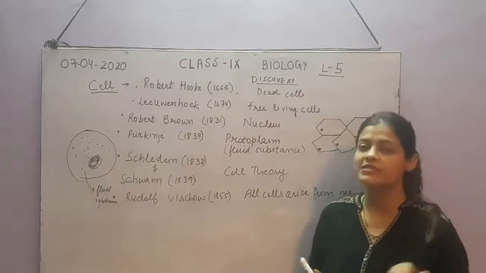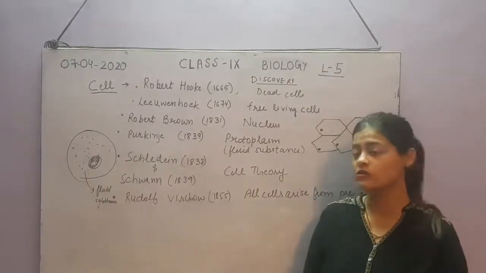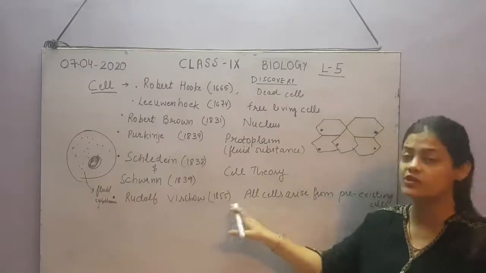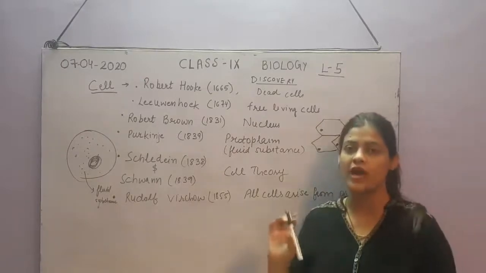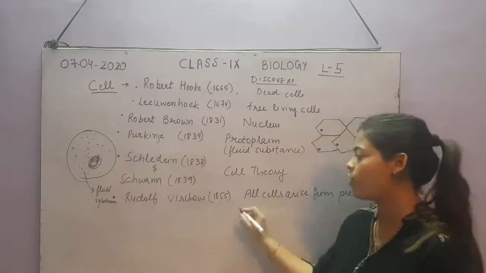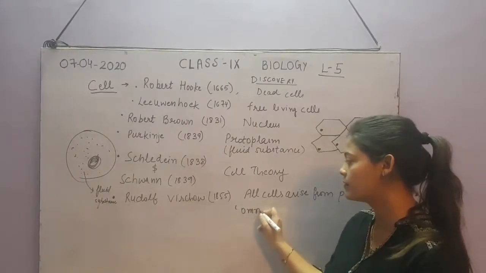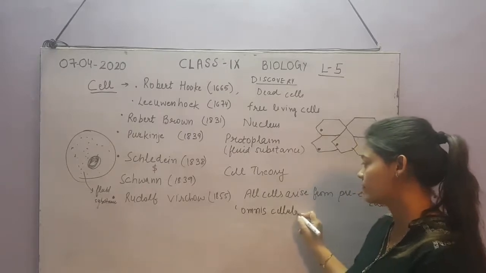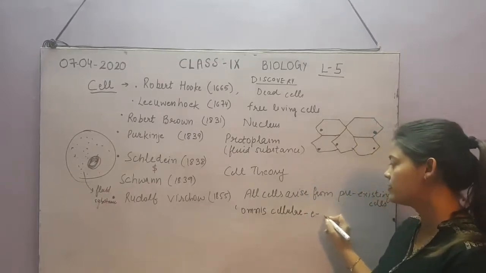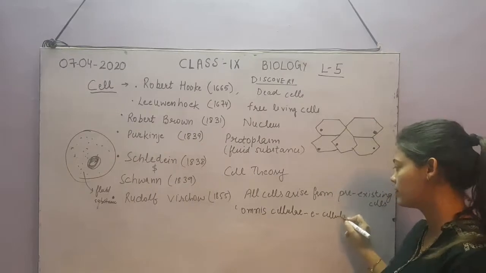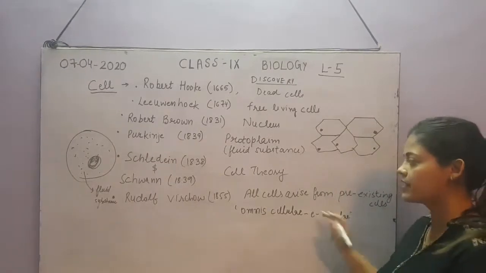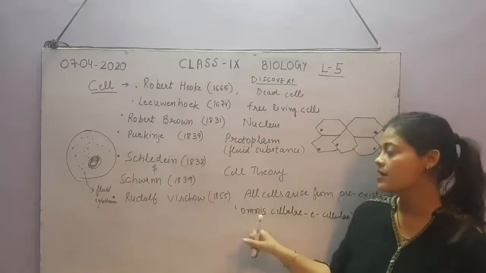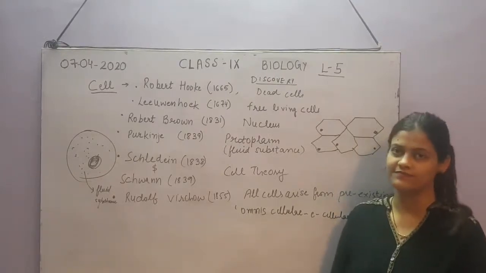So it was also a very important discovery, and a term was given by Rudolf Virchow for this: omnis cellula e cellula. It means the same, that new cells arise from pre-existing cells by the process of division.